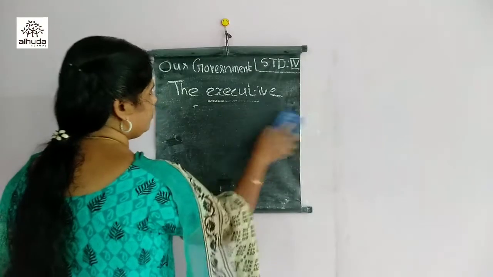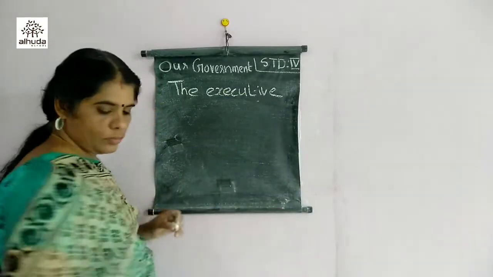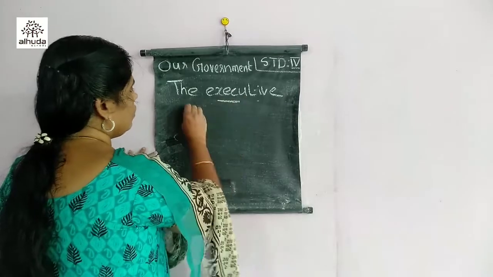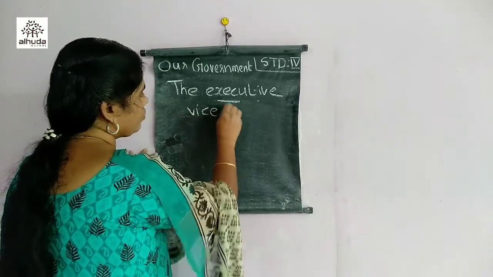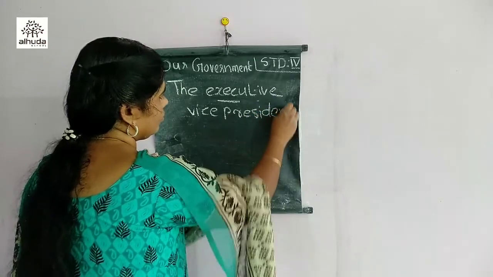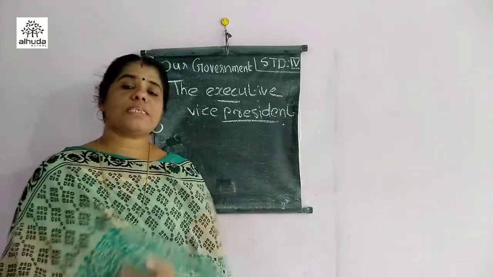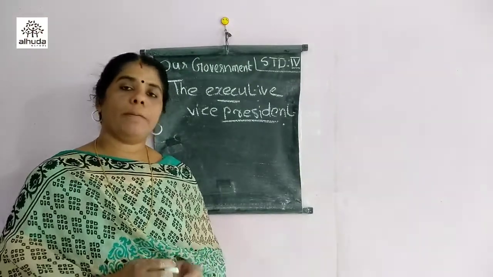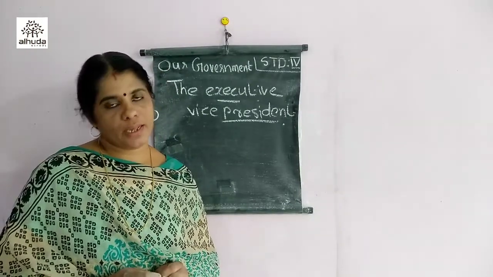The Vice President is elected by the members of the Lok Sabha and the Rajya Sabha.